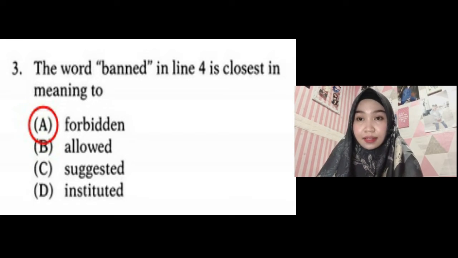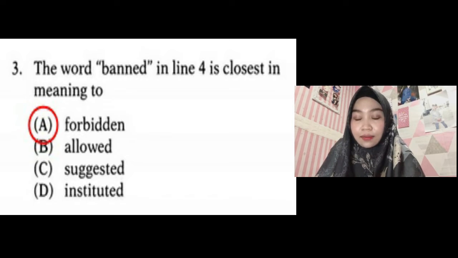For answers B, C, and D, the words are very different from the word ban, so they are wrong answers. So I think that's all from me for questions number 1 to 3, and it will be continued by my friends. The time is yours.